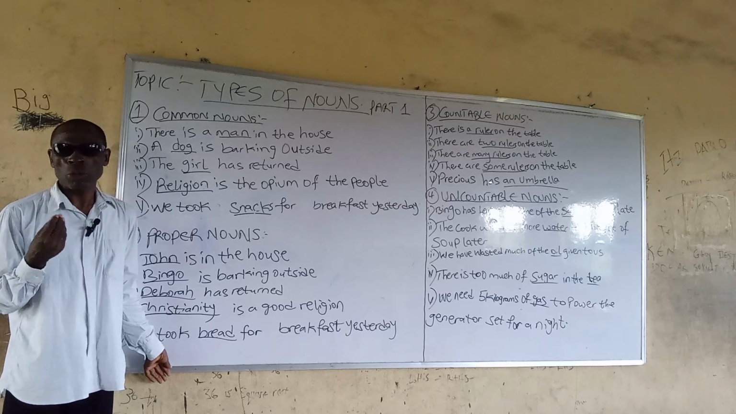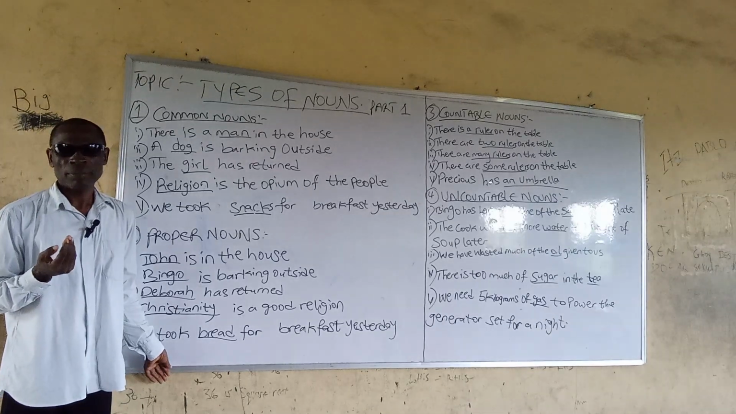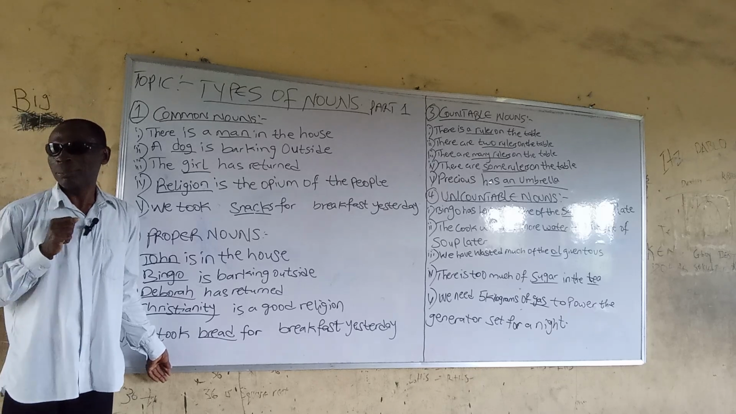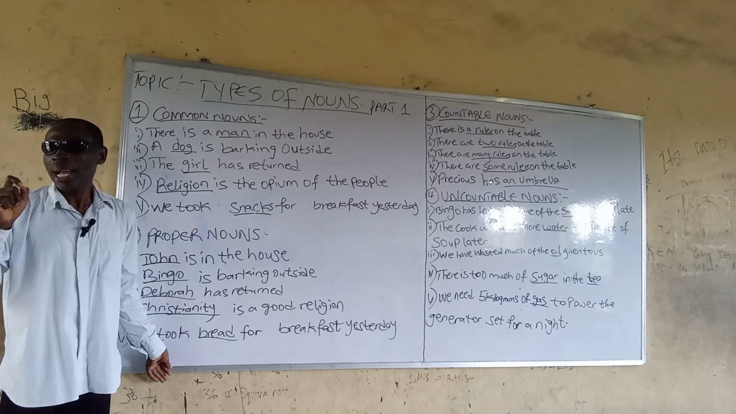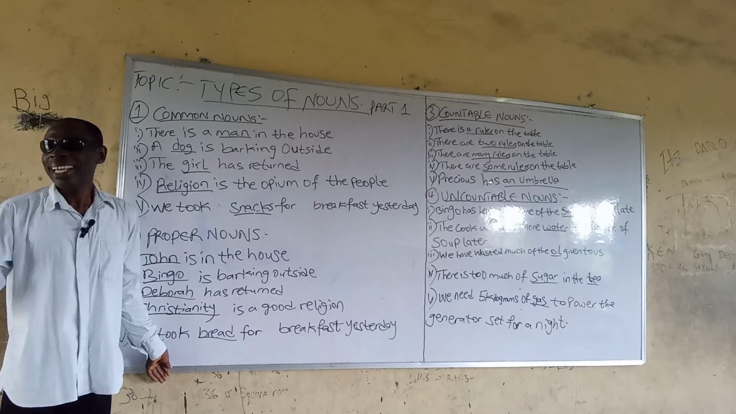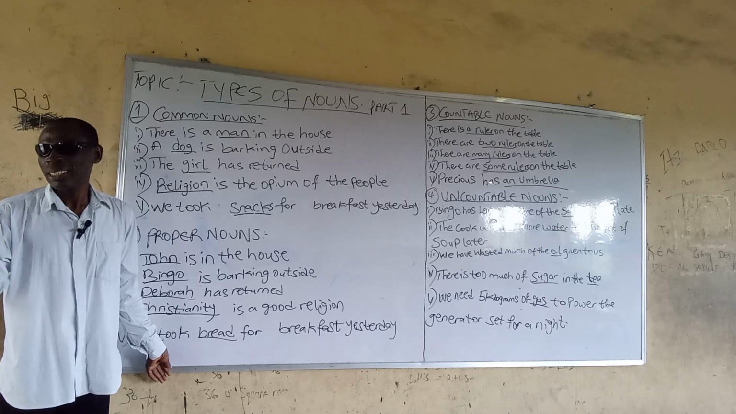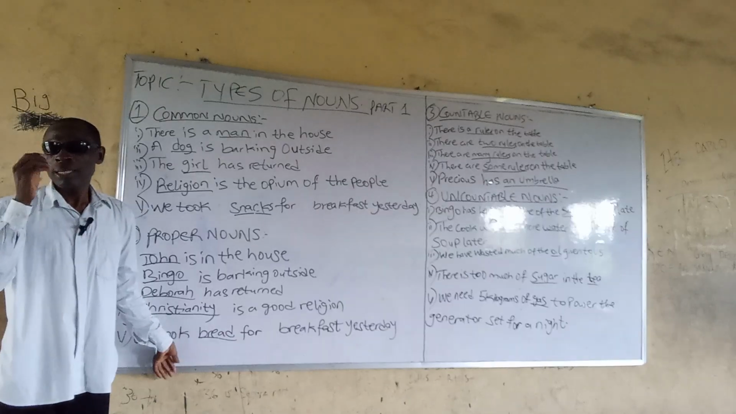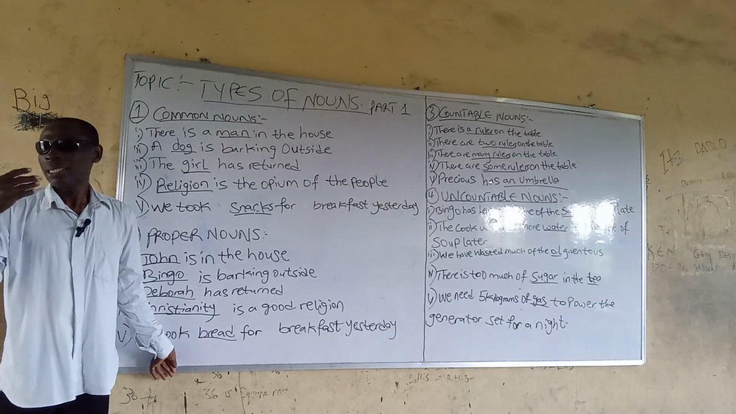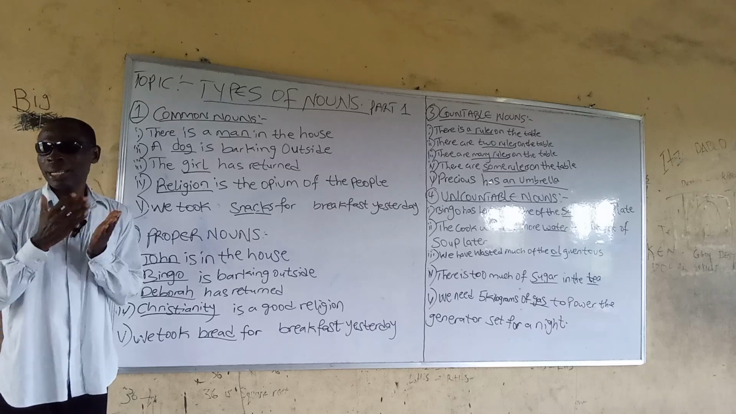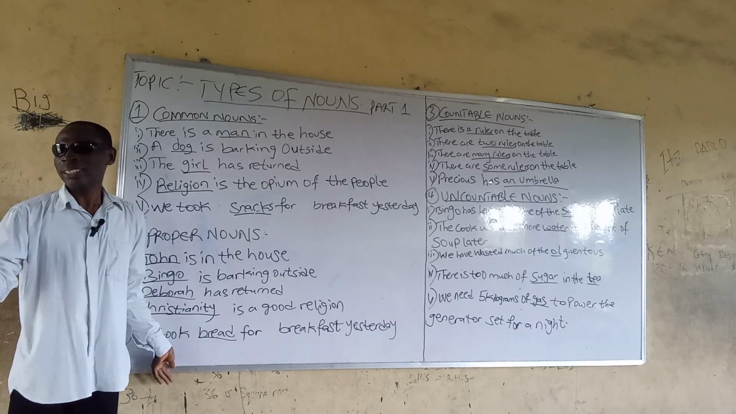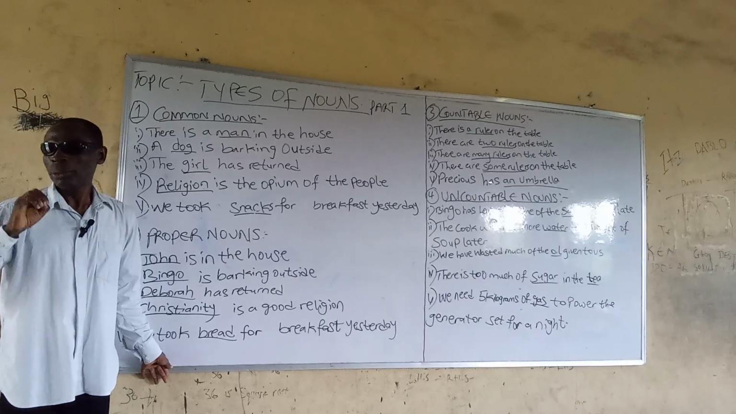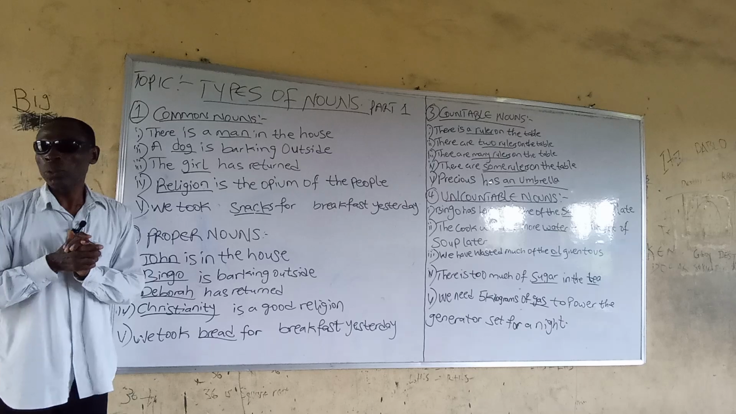One major characteristic of countable nouns is that they have singular and plural forms. The plural of these nouns is formed by adding an S to the singular form. So we can conveniently say ruler, singular, rulers, plural. House, singular, houses, plural. Table, singular, tables, plural. So on and so forth.